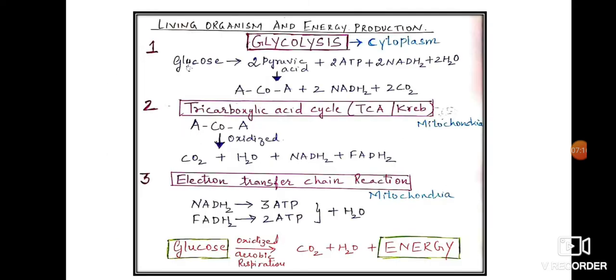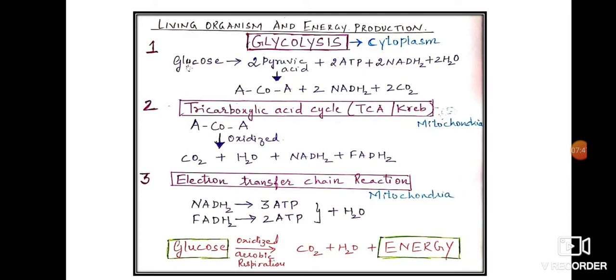Okay, let us go into the next part, living organisms and energy production. So we are going to study in detail how exactly energy is produced from the nutrients. As discussed earlier, respiration is an important part of energy production, because it is through respiration that we get oxygen. Oxygen reaches the cell, and the next part is circulation.